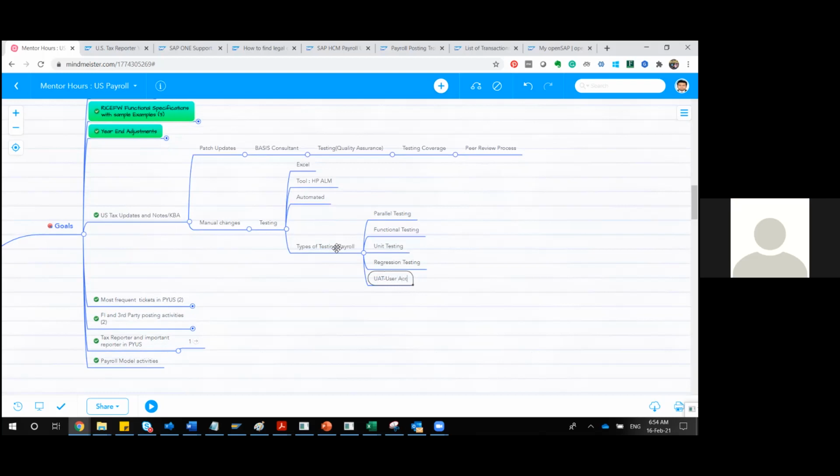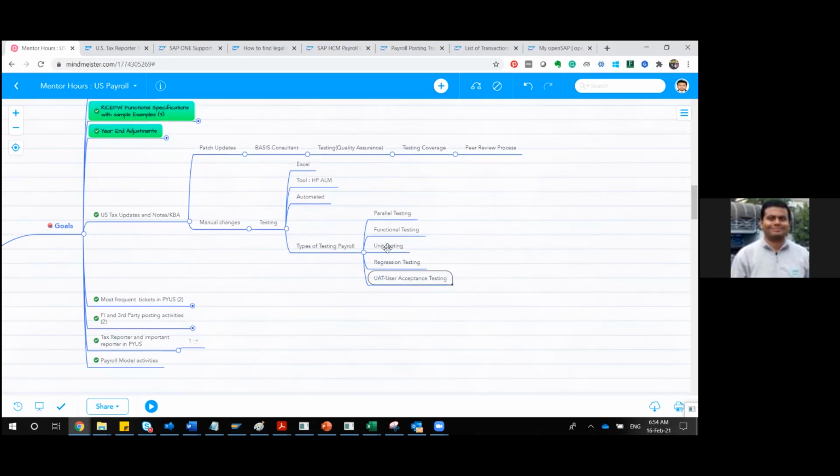So this is another variety, but actually it is not done by you. You're responsible to provide a test script to the business user, and you'll be guiding them, but you will not be doing this. It will be done by the business user. And this is regarding functional testing we covered, user acceptance testing we covered.